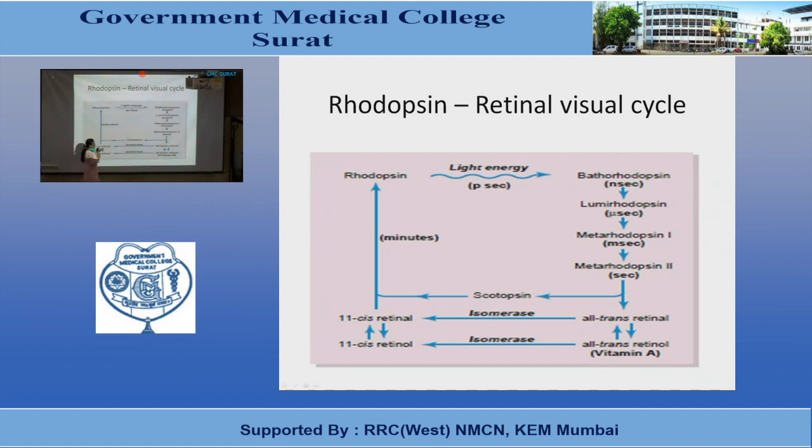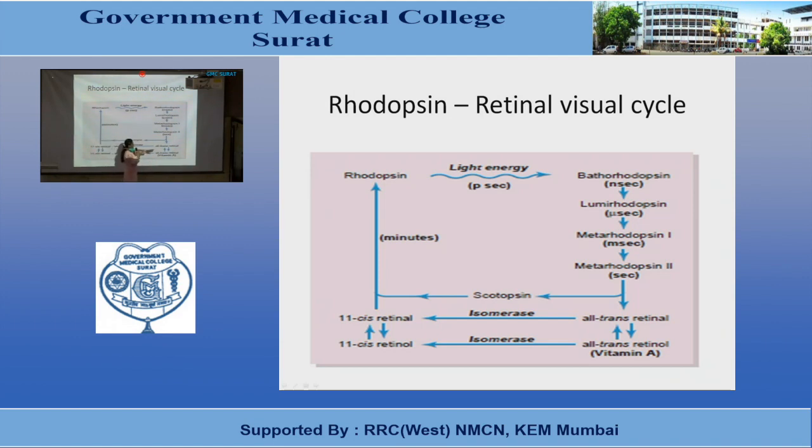Now there is another route by which all-trans retinal can be converted into 11-cis retinal. How does this occur? There is an alternative pathway. When all-trans retinal is present in excess amount in the retina, it can be converted into all-trans retinol in the presence of the enzyme alcohol dehydrogenase.